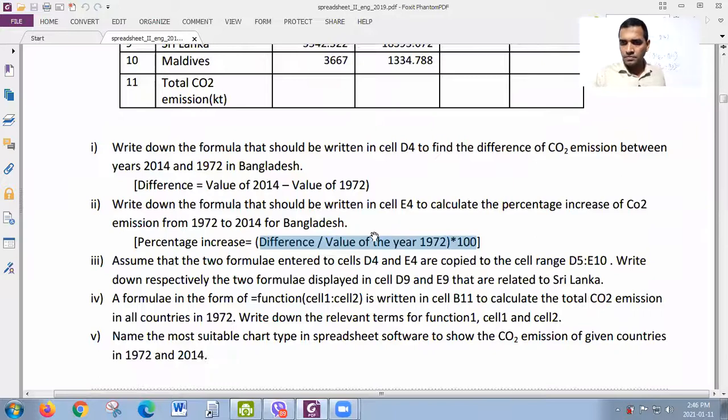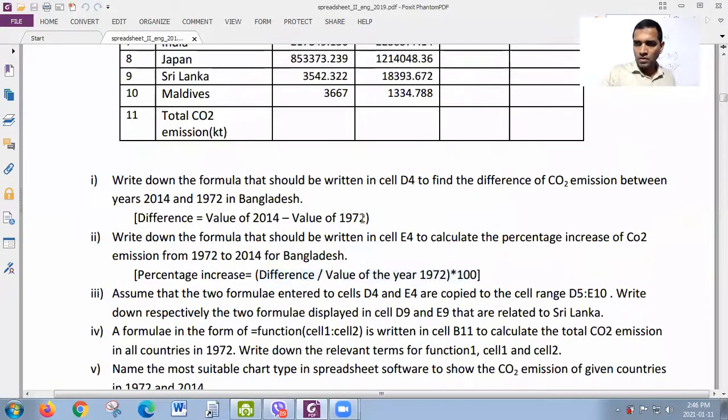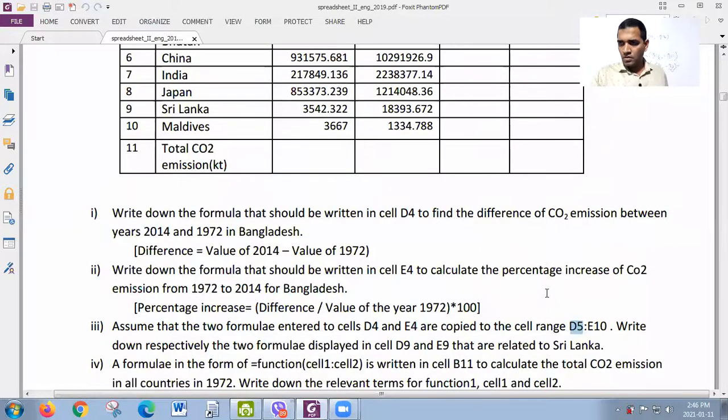Let's take the third one. Assume that the two formulas entered to cells D4 and E4 are copied to the cell range D5 to E10. Write down respectively the two formulas displayed in D9 and E9 that are related to Sri Lanka. Let's read it again.